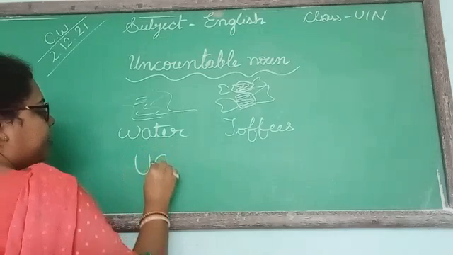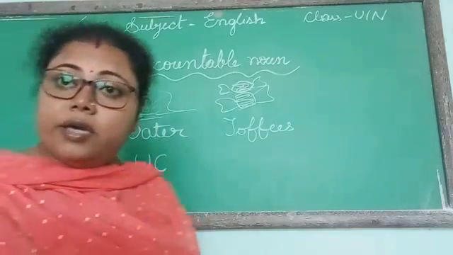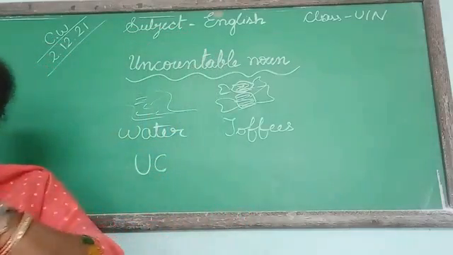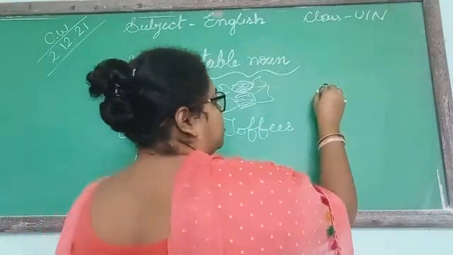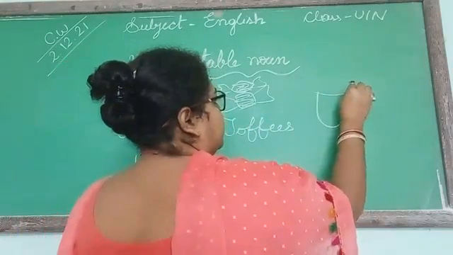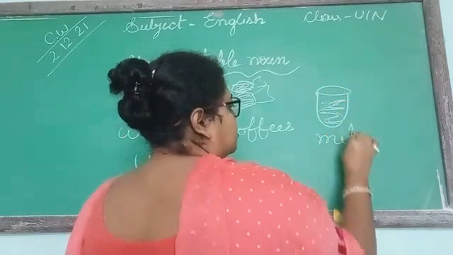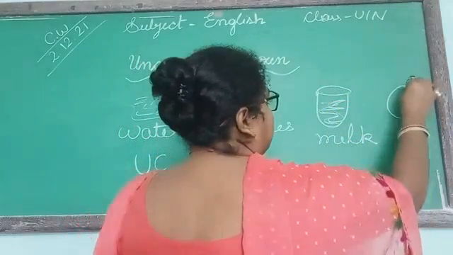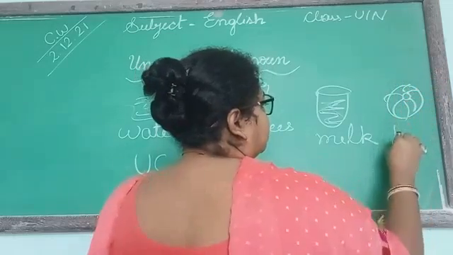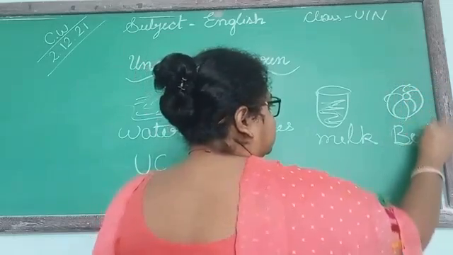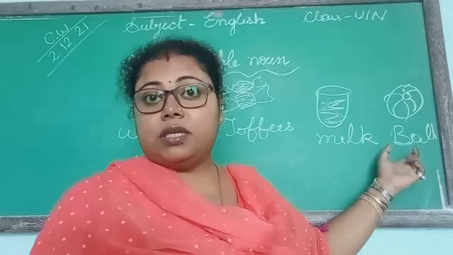If I give you milk here, and on this side a ball, which one is uncountable noun?